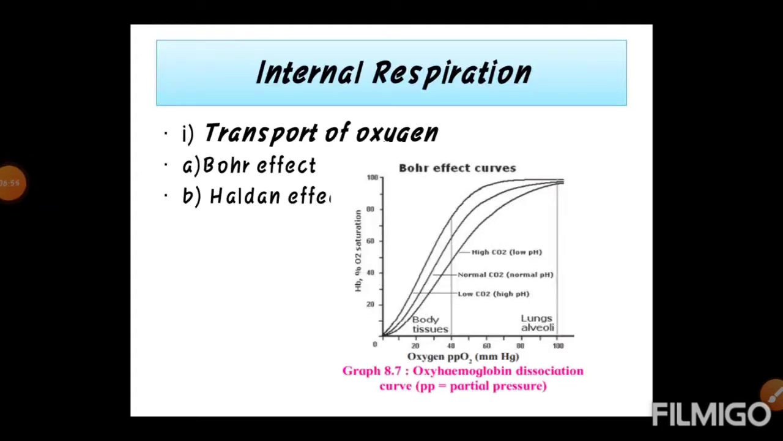Then third one, that is internal respiration. The two main components of blood involved in transport of respiratory gases, that is carbon dioxide and oxygen, are RBCs and plasma. First, there is transport of oxygen, and the next one is transport of carbon dioxide. First, the transport of oxygen. Of the total oxygen transported, only 3% is transported in dissolved state by the plasma, and the remaining 97% is bound to hemoglobin, that is Hb, which is present in RBCs.